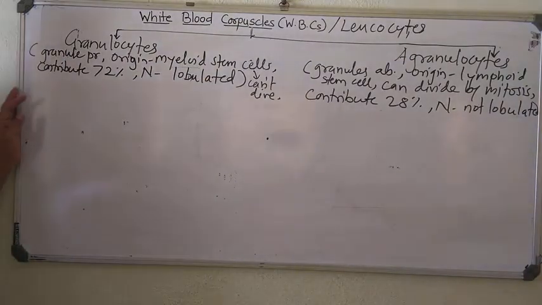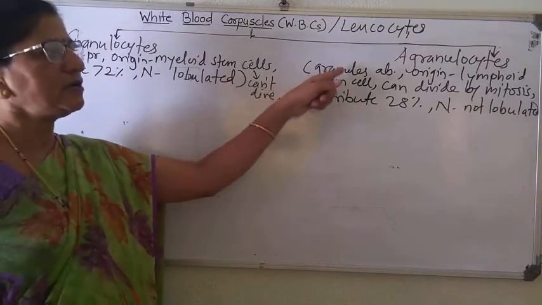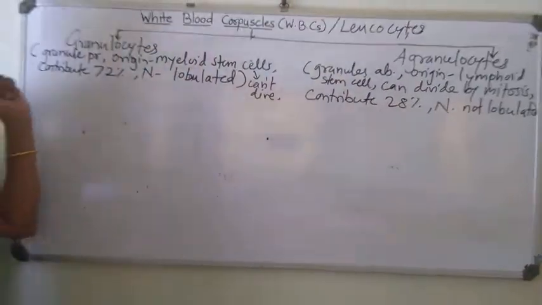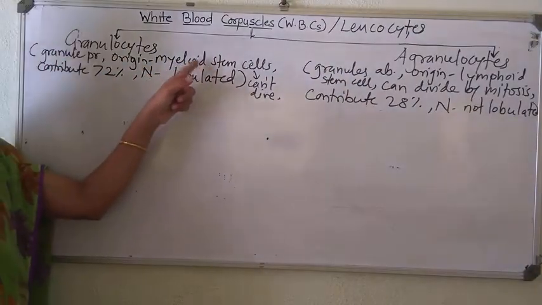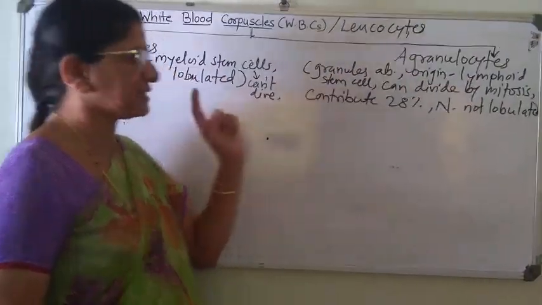So remember, these are some differentiating features between granulocyte and agranulocyte. For example, in an examination, if there is a question, differentiate between granulocyte and agranulocyte, then how will you differentiate? Granulocyte shows granular cytoplasm. Agranulocyte shows absence of granules in cytoplasm. Granulocytes originate from myeloid stem cells; agranulocytes originate from lymphoid stem cells.